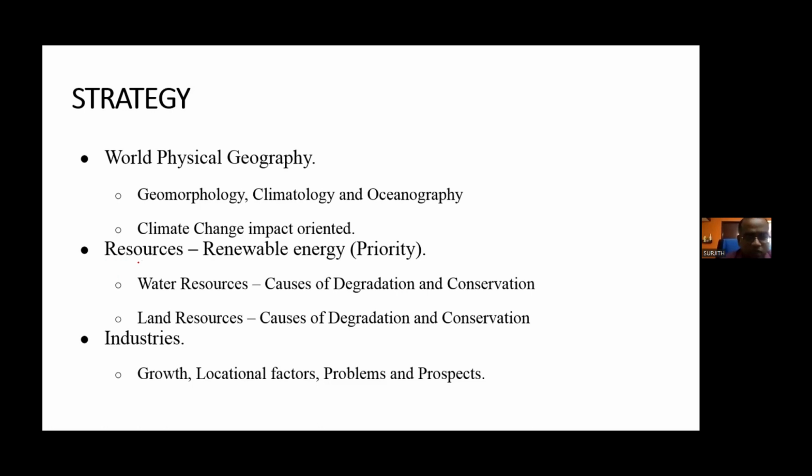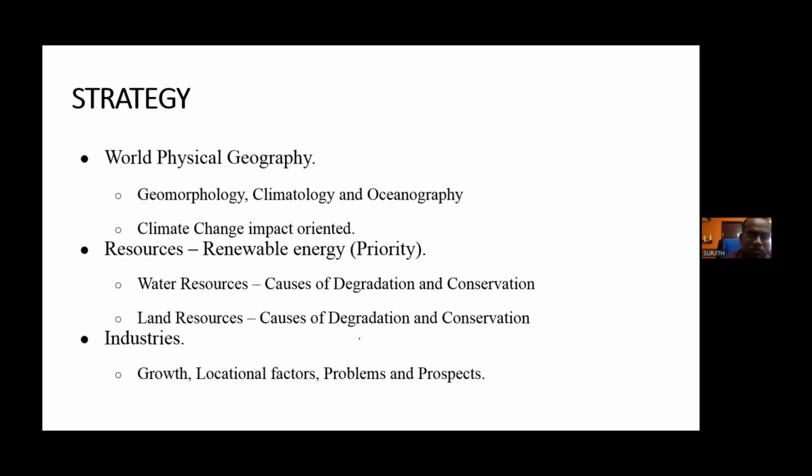The resources, I have very clearly said, study the priority of renewable energy and how with current affairs you can prepare the metallic and the non-metallic resources. Okay. So kindly go through that. Water resources, the causes of degradation and how you can make steps to conserve.